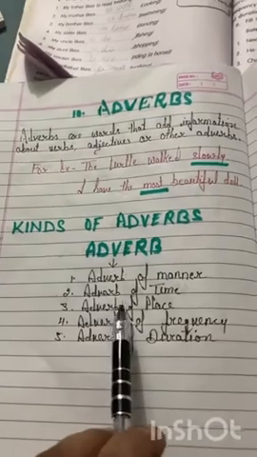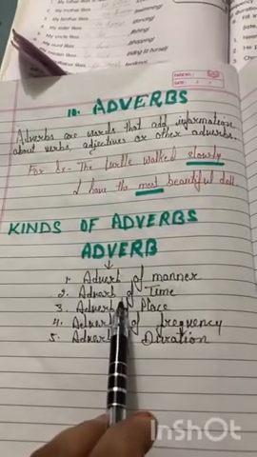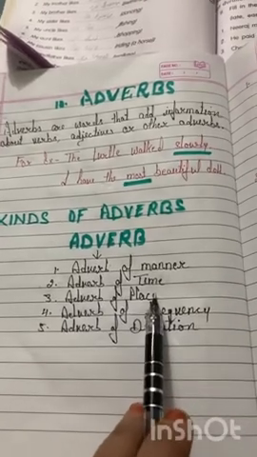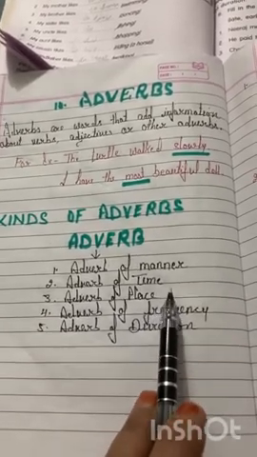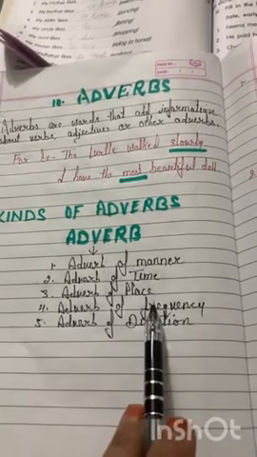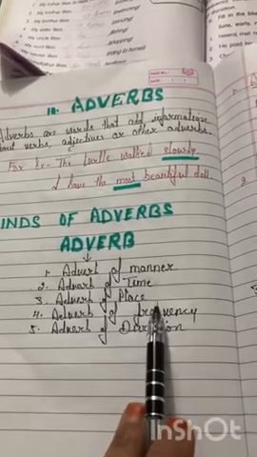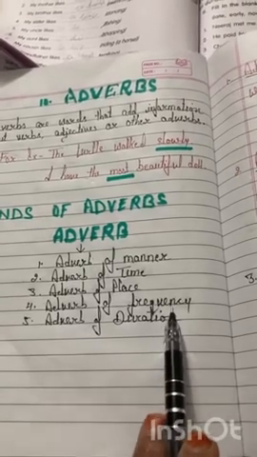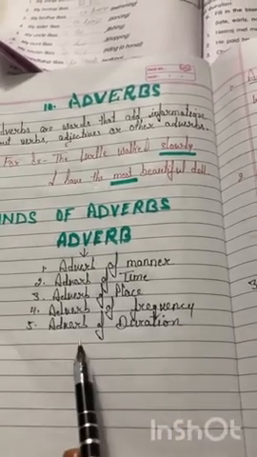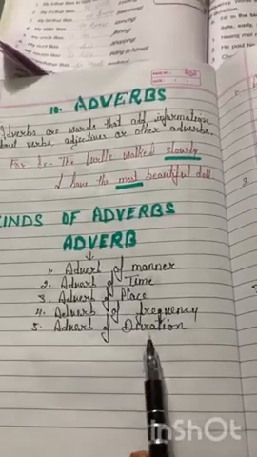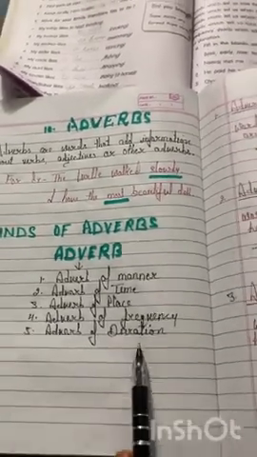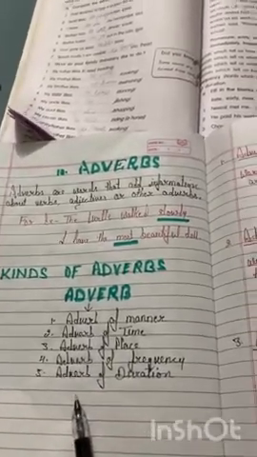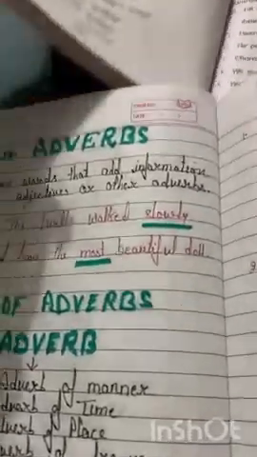Just have a look. Adverb of manner answers the question how. Adverb of time answers the question when. Adverb of place answers the question where. Adverb of frequency answers the question how often. And adverb of duration answers the question how long. So I hope all these kinds of adverbs are clear to you. Now come to your textbook.